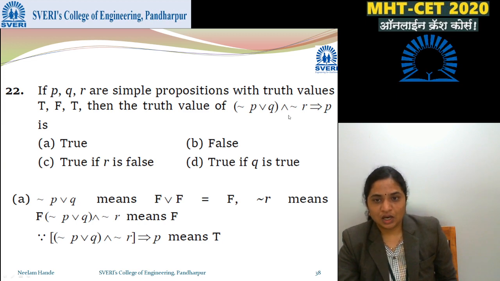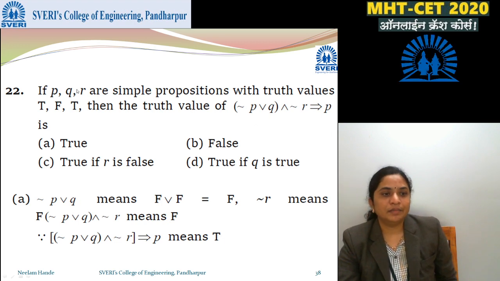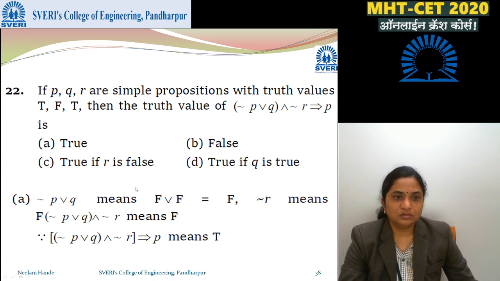Then negation R is false. First is also false, false and false is false. So this statement on the left is false, implies P, but P is true, it is given.